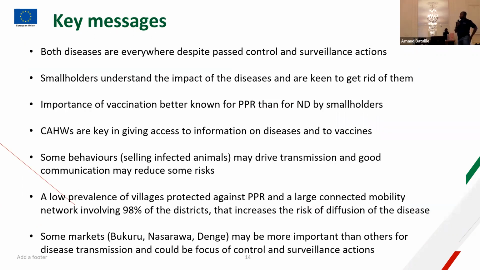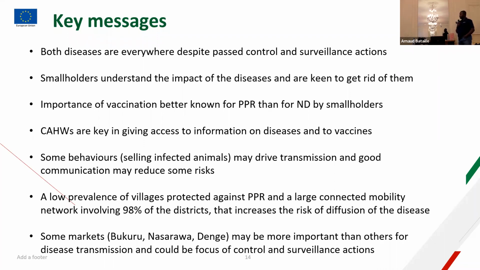And for a quick summary of the key outputs of what we've done so far, we found out that both diseases are everywhere, despite past control and surveillance actions. We also found out that smallholders understand the impact of these diseases and are keen to get rid of them. The importance of vaccination is better known for PPR than ND by smallholder farmers.